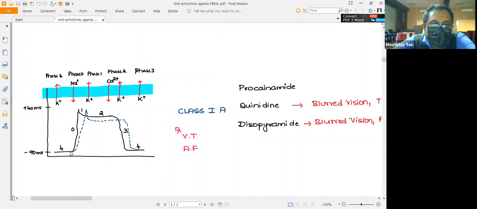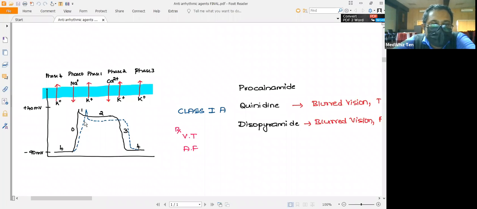Here you can see the slope before administration of the drug, and the dotted blue lines represent the slope after administration of the drug. So here you can see there is a decrease in the slope, and the time required. The x-axis represents the milliseconds, and the y-axis represents the voltage. With respect to the x-axis, before administration of the drug, phase 0 is generating a slope and it's taking some time.